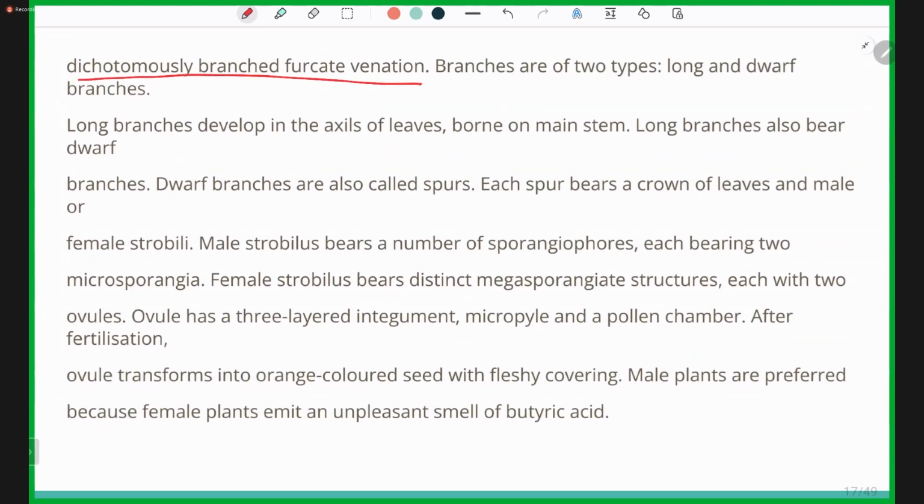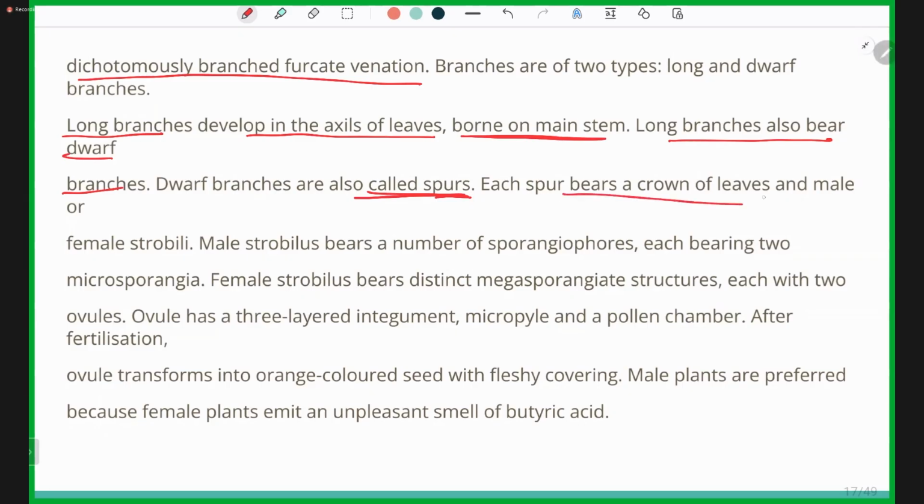The branches are of two types. Like in all the other gymnosperms, there are two types: long and dwarf branches. The long branches develop in the axils of leaves borne on the main stem. Long branches also bear dwarf branches. Dwarf branches are also called spurs. Like previously seen, spurs are the short branches which bear foliage leaves.